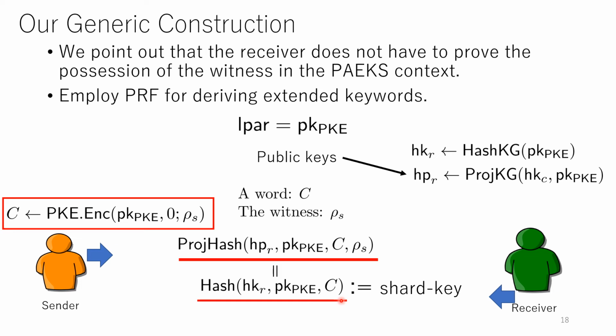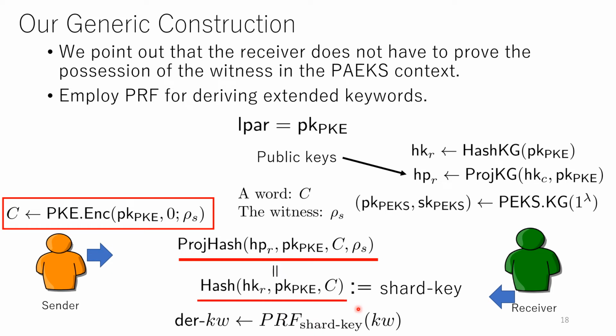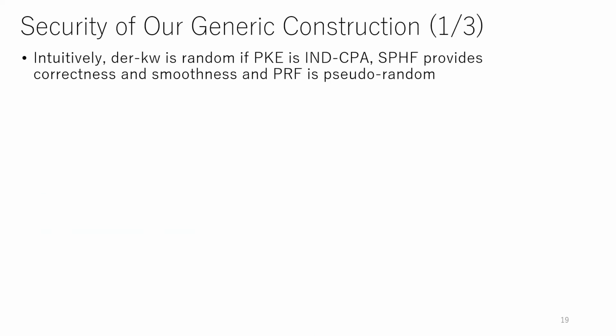Moreover, we employ the pseudorandom function for deriving extended keywords. So the extended keyword is the pseudorandom value computed by this pseudorandom function, and the remaining part is the same as PEKS. Next, we briefly explain the security of our generic construction.